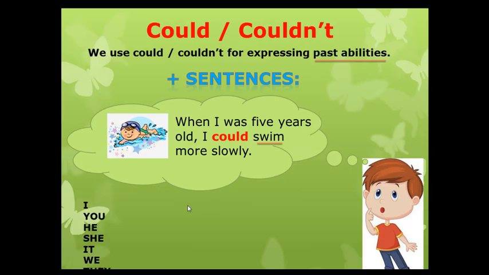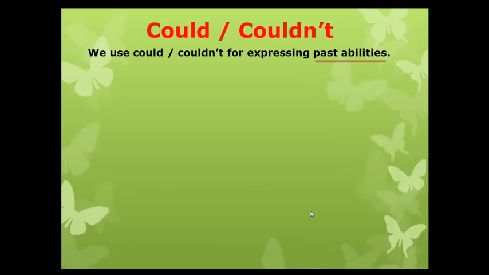For positive sentences with all these pronouns, I, you, he, she, it, we, and they, we use the word could. So, for example, I could run more slowly, or he could run more slowly. There is no S in the third person, right? We use the infinitive verb and the word could. Let's see more examples.